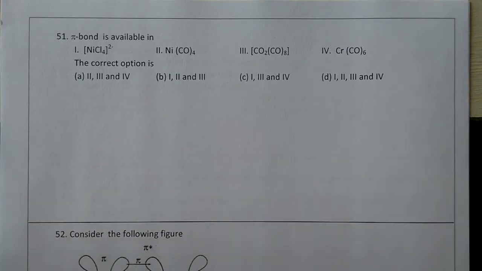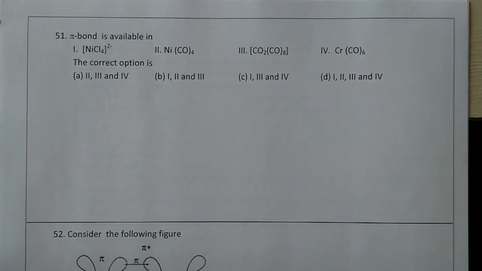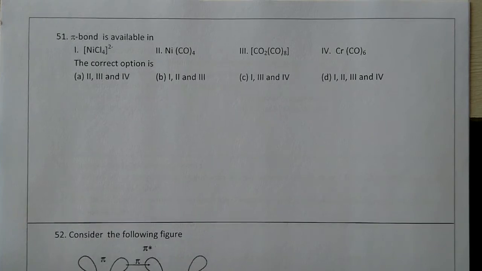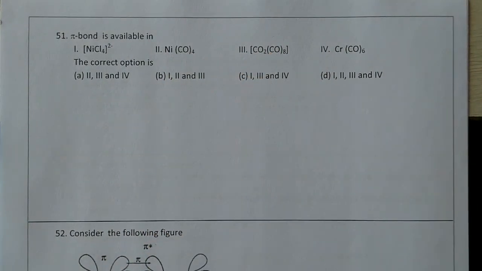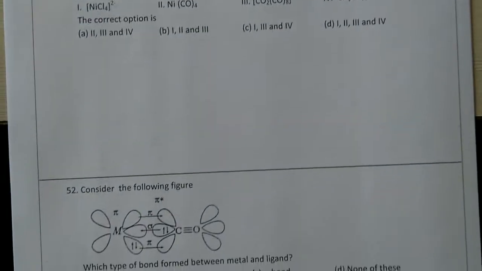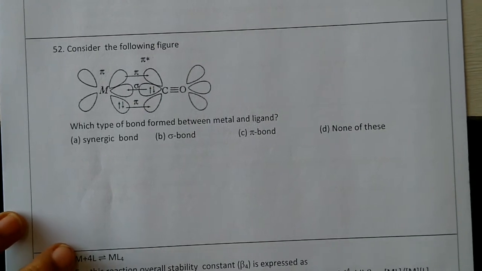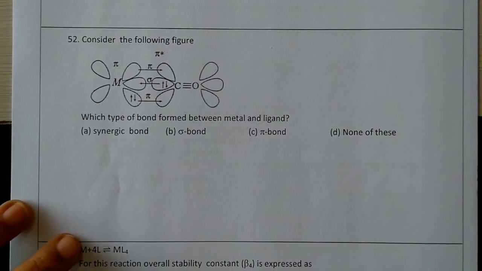Next question. Pi bond is available in. We have already discussed in yesterday's class that wherever we have a carbonyl group, back bonding takes place. We have a diagram, same as yesterday's diagram.